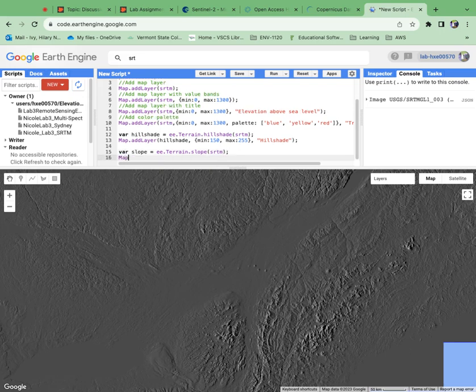And then we add the layer. Okay. So similar to elevation and hillshade, we have to specify a range. Here we're going to use 0 to 20.